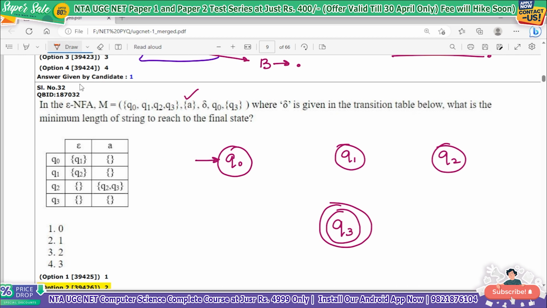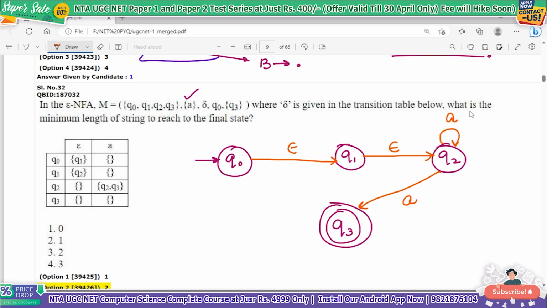So Q0 on reading null, where is it going? It is going to Q1. On reading A it is going nowhere. Q1 on reading null, again it is going to Q2. Q2 on reading null is going nowhere, but on reading A, it stays at Q2 only, meaning a self loop on A, and it is going to Q3 on reading A, and Q3 is going nowhere.